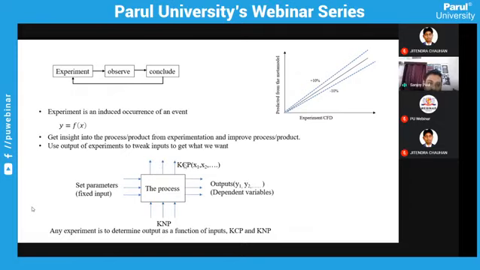The key controlling parameters are the independent variables which influence your system, and the output variables are the dependent ones, the function which you are looking into. This is the main thing you are looking into. And this is the key noise parameters. Now what I mean by key noise parameters.